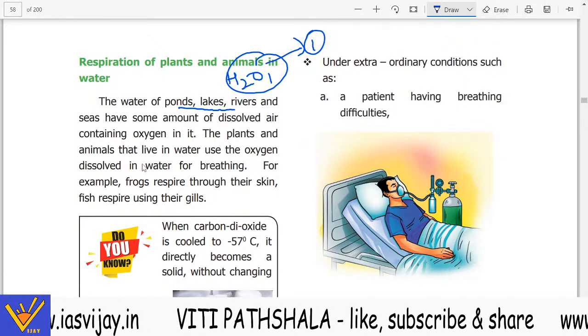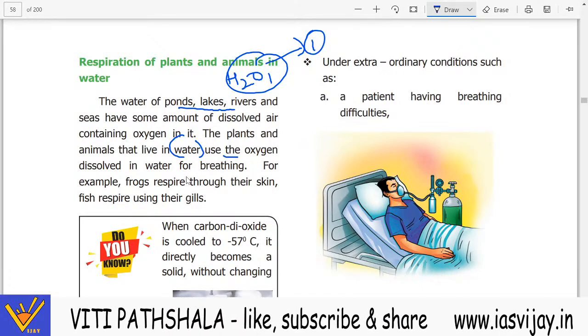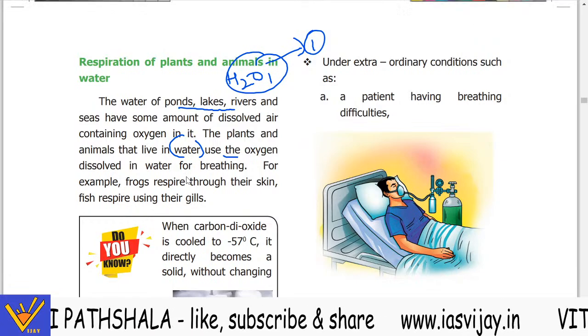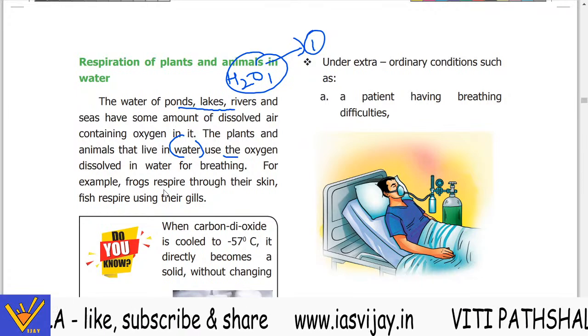The plants and animals that live in the water use the oxygen dissolved in the water for breathing. For example, frog and fish. Frog through the skin and the fish through the gills.